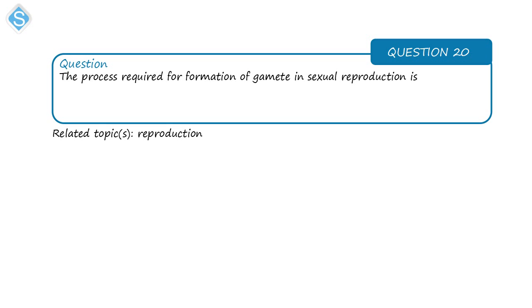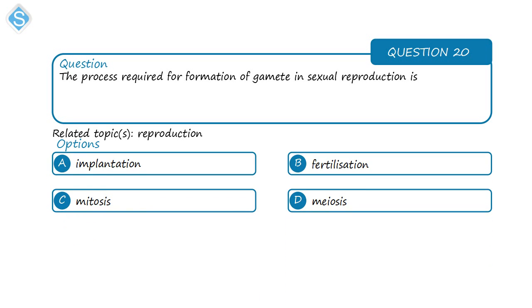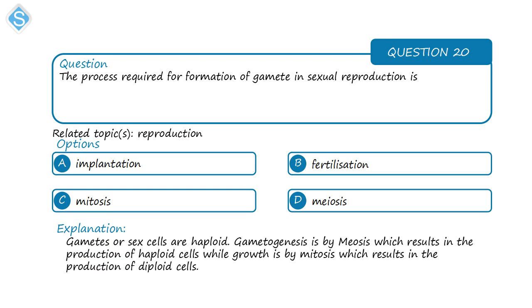Next question is on reproduction. The process required for formation of gametes, that is the reproductive cells in sexual reproduction, is... The gametes, or reproductive cells, are haploid cells, and haploid cells are produced by meiosis, while diploid cells are produced by mitosis. So the formation of gametes, which we also call gametogenesis, is by meiosis, which results in the production of haploid cells.